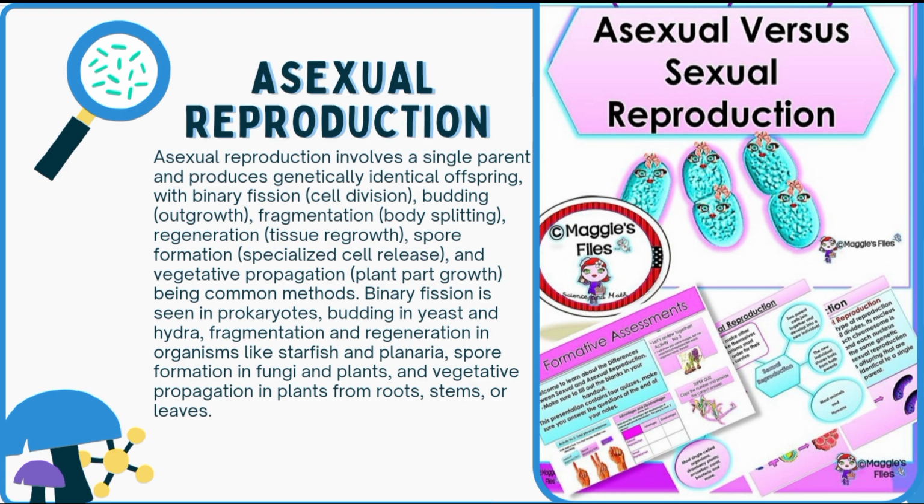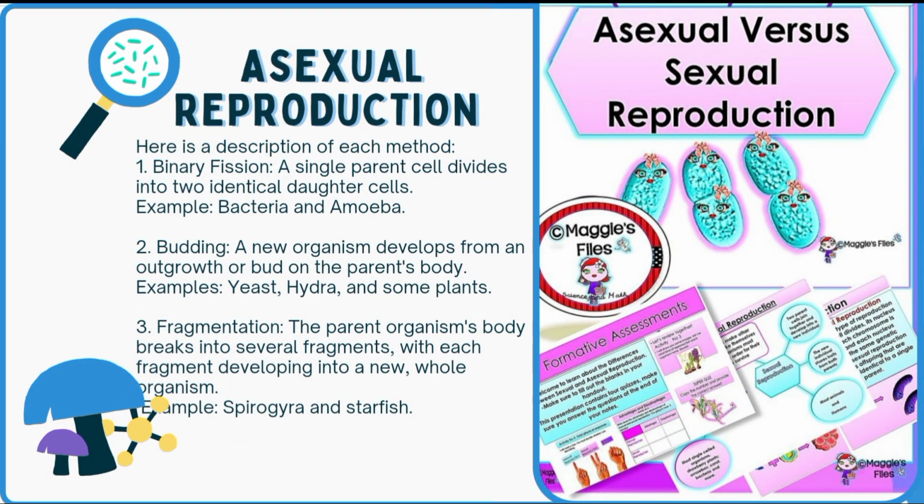Binary fission is seen in prokaryotes, budding in yeast and hydra, fragmentation and regeneration in organisms like starfish and planaria, spore formation in fungi and plants, and also vegetative propagation in plants from roots, stems, or leaves. Here is a description of each method.